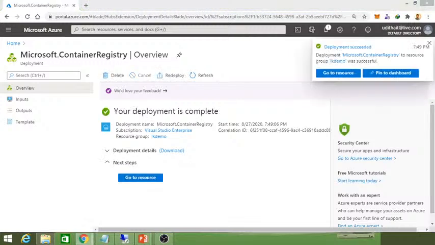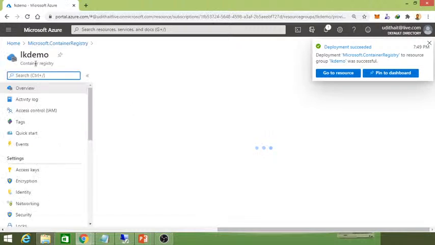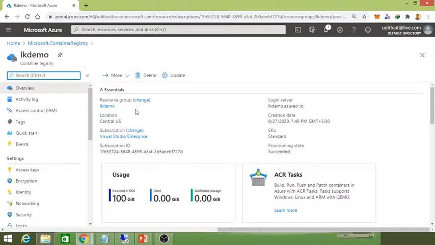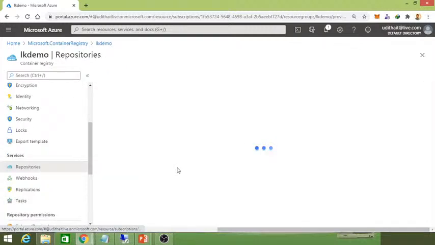right? So here we can go to this resource like this. LK demo, like this. Here you can see we are getting around 100 GB in this version, and 0 used right now. This is our login server, LK demo, like this, and the creation date. And once it's created, you can check those in the repositories, right?